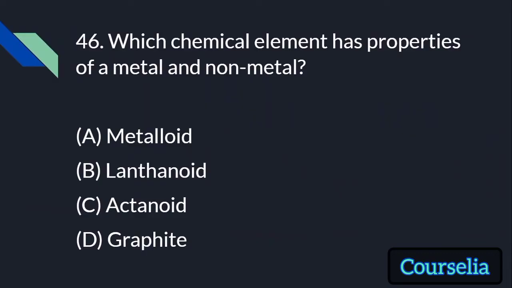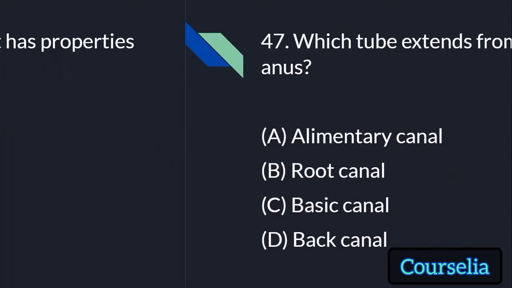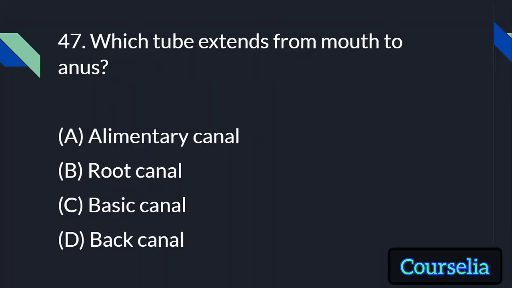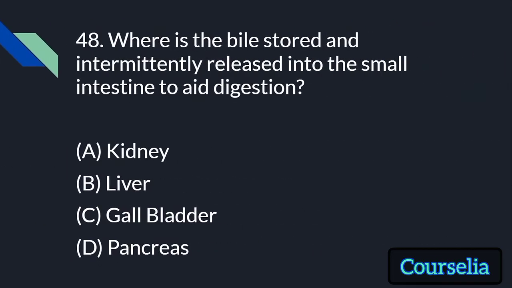Which chemical element has properties of a metal and non-metal? Metalloid. Which tube extends from mouth to anus? Alimentary canal, root canal, basic canal, back canal. Answer is alimentary canal. Where is the bile stored and intermittently released into the small intestine to aid digestion?